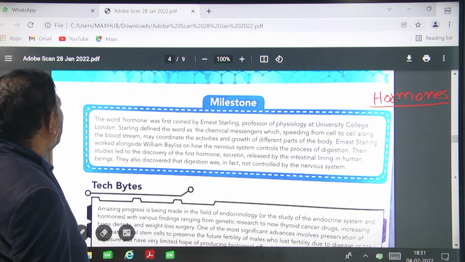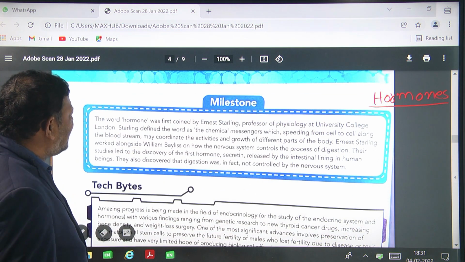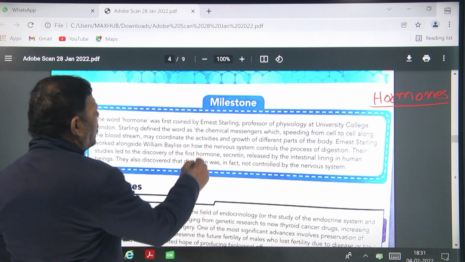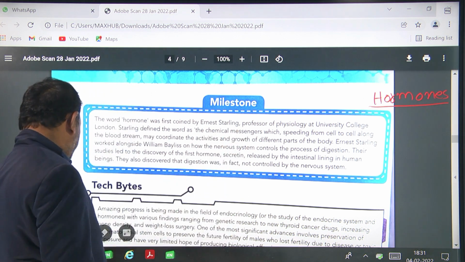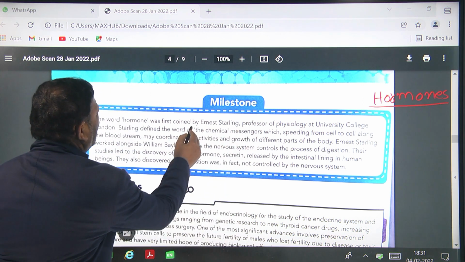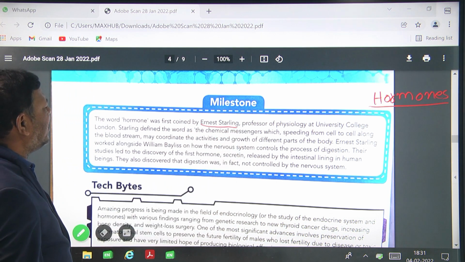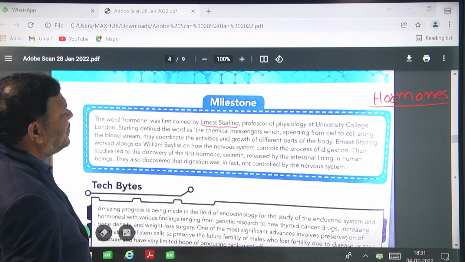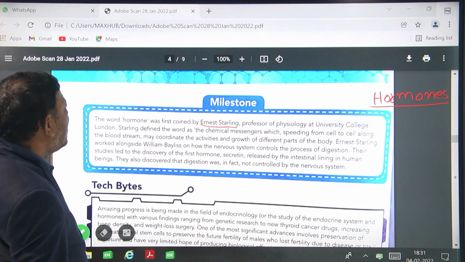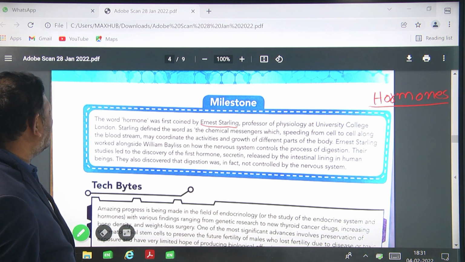Here, the word hormone was first coined by Ernest Starling. You can note it down. The word hormone was first coined by Ernest Starling, professor of physiology at University College London.